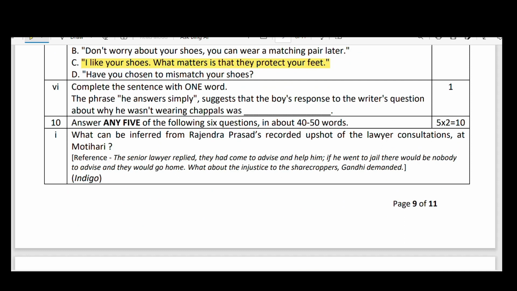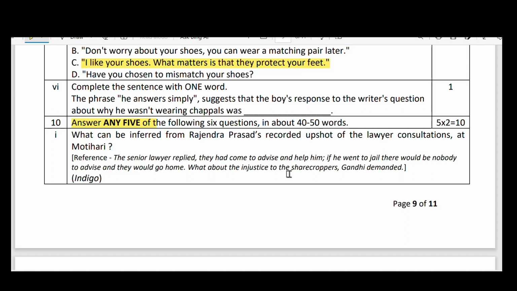Now we'll come to the questions here. What can be inferred? This is from Flamingo. These questions are from Flamingo. Remember this, main course book. What can be inferred from Rajendra Prasad's recorded upshot of the lawyers' consultation at Motihari?